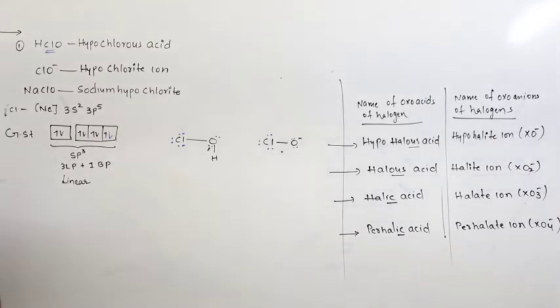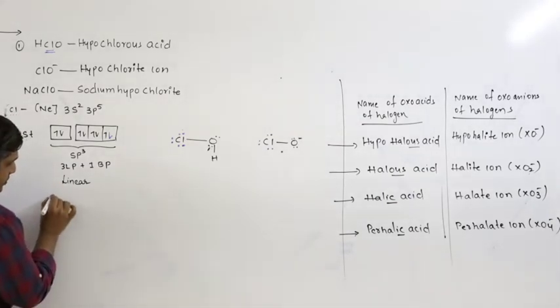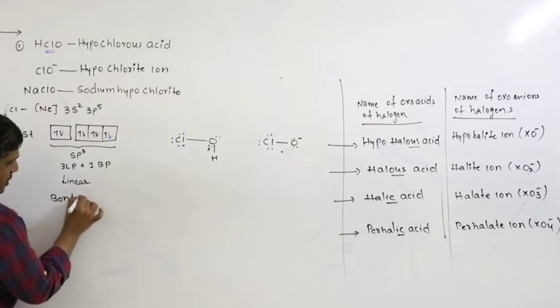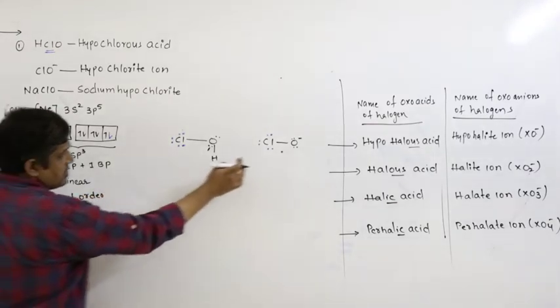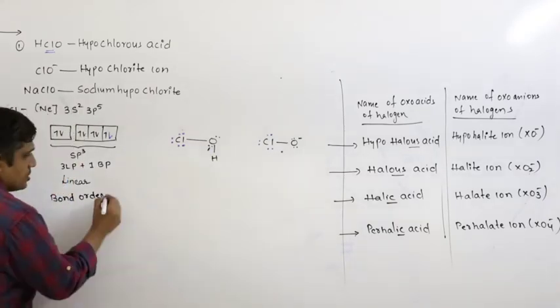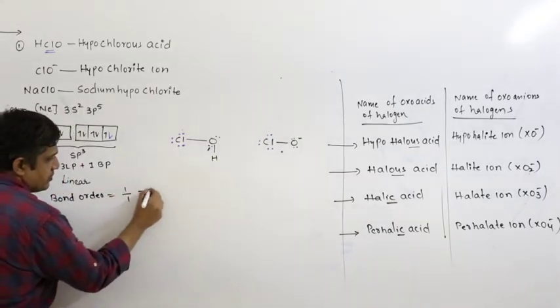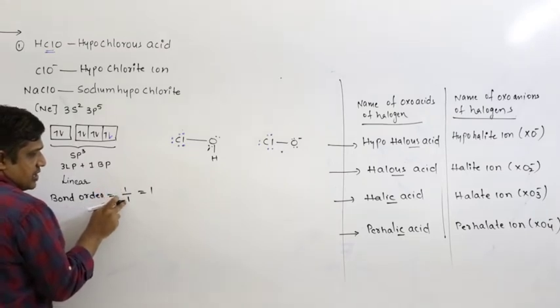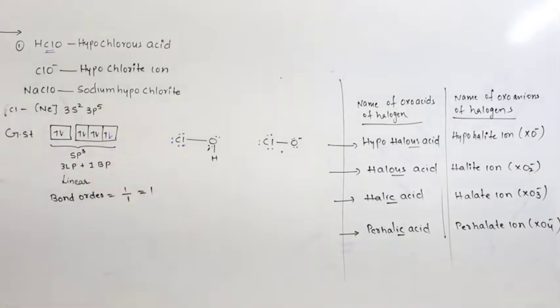Now coming to bond order. You cannot write any resonating structures for this ClO. There is only 1 bond and 1 resonating structure. So bond order is 1 bond by 1 resonating structure, equal to 1.